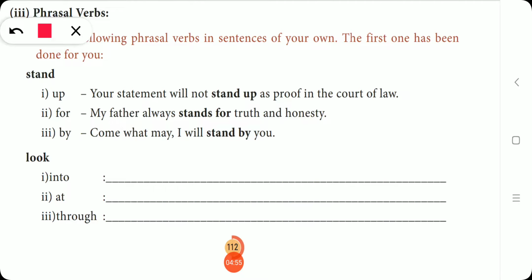So likewise here, stand up, stand for, stand by. So they have given stand up. Your statement will not stand up as proof in the court of law. Stand for. My father always stands for truth and honesty. Stand by. Come what may, I will stand by you.